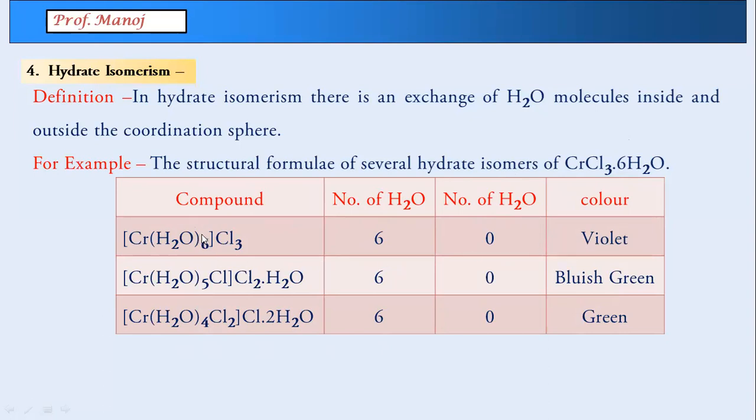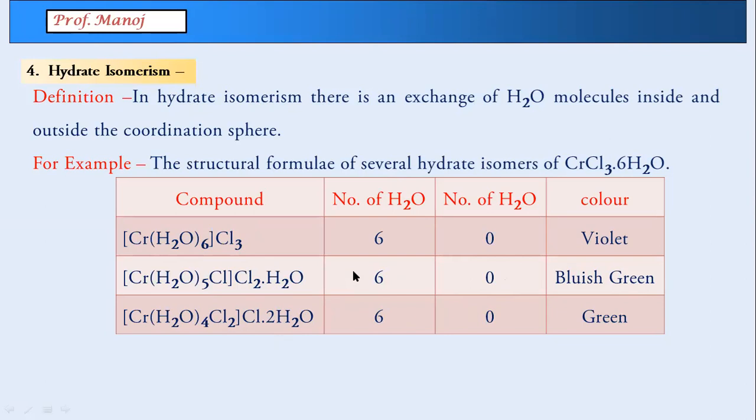Now I'm going to do an exchange. One chlorine inside, one water outside. There is a mistake over here. This has to be 1. This will be 5. The color totally changes. Then another exchange. One chlorine taken inside, one more water comes out. This will be 4 and this will be 2. The color again changes. So you can see we are exchanging particularly water molecules. That is called hydrate isomerism.